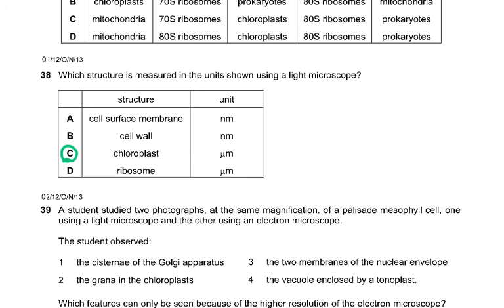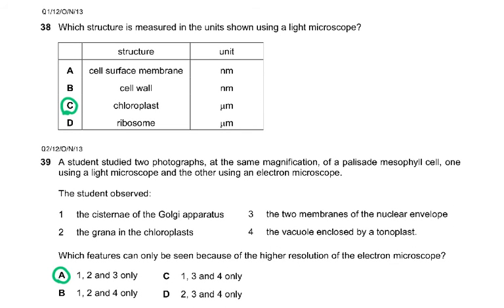38, which structure is measured in the unit shown using a light microscope? Cell surface membrane is in nanometers. But you can't see a cell membrane in the light microscope. It's only 5 to 10 nanometers. Cell wall is very, very thick. It's 5 micrometers. Chloroplast is in micrometers. Ribosome is in nanometers. So that's why the answer was C.